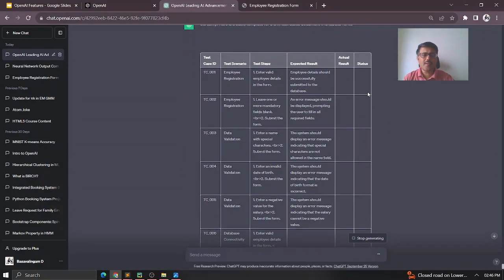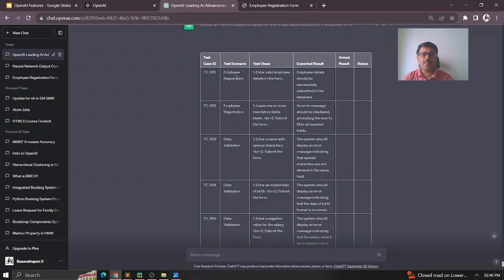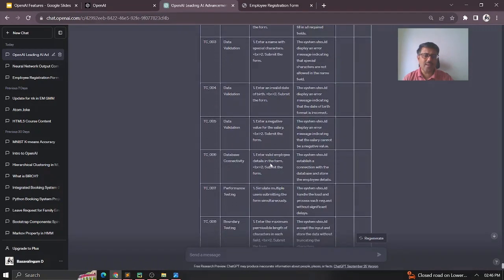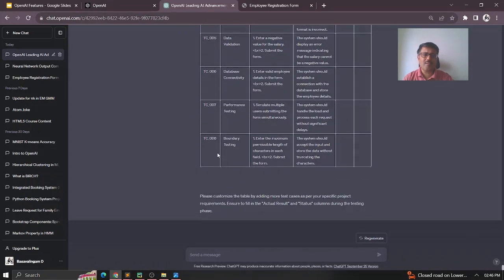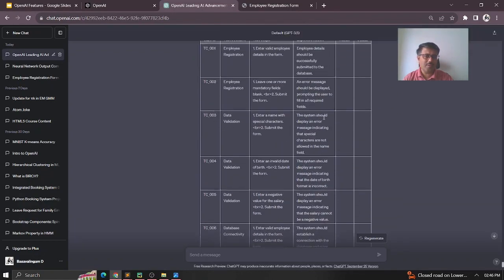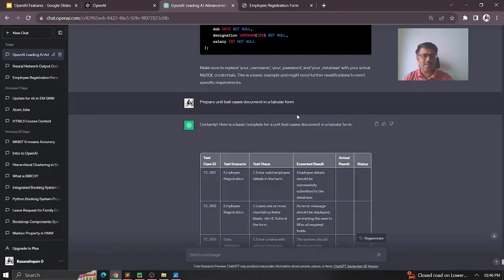So now you can see here, the unit test case is for employee registration. Enter the valid employee details in the form. Leave one or more mandatory fields blank, and let's see whether any error messages appear. Then enter the name, enter an invalid date of birth, enter a negative value for the salary. So you can see all the test cases are prepared here, with test steps and expected results, and you can use this for your actual result and update it here. So your test case document is getting ready.